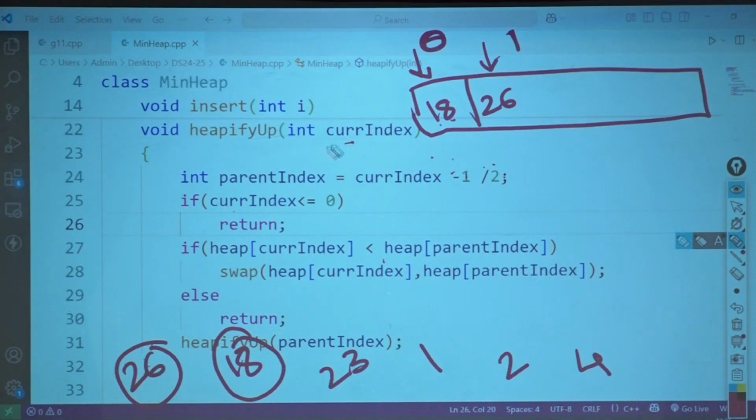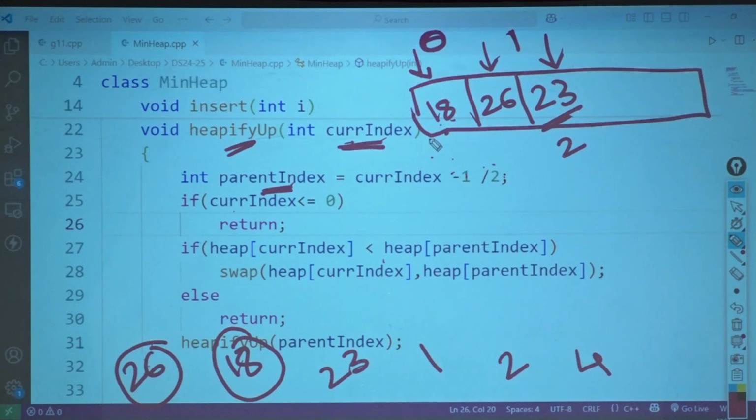Now comes 23. So I add 23 over here. Then after adding 23, who is getting called? Heapify is getting called. What is heapify sending? Heapify is sending the current index. What is the current index of 23? 2. So I will get the parent. Who is the parent? 0.